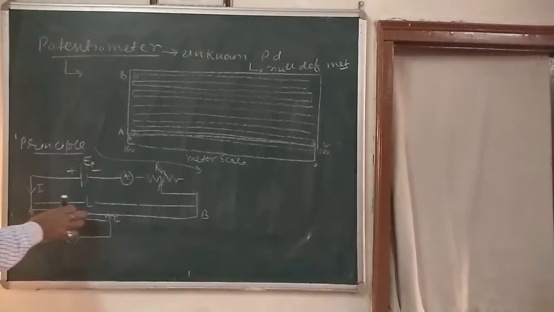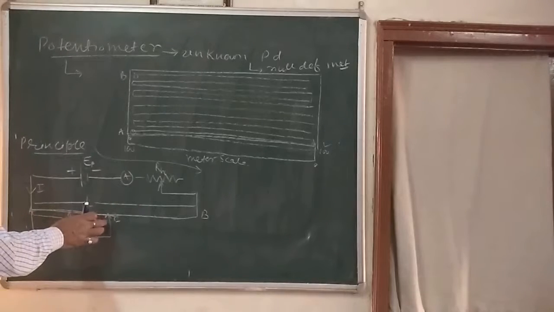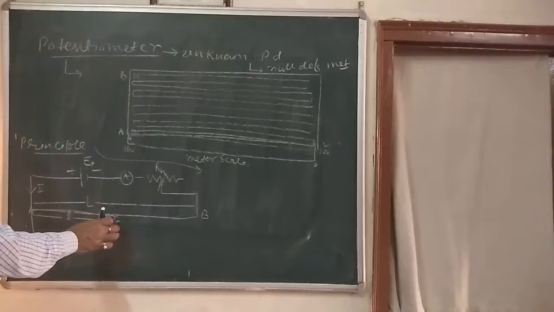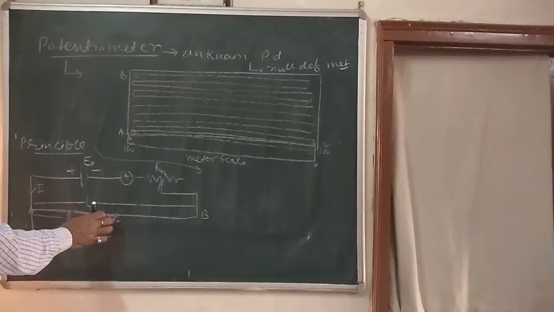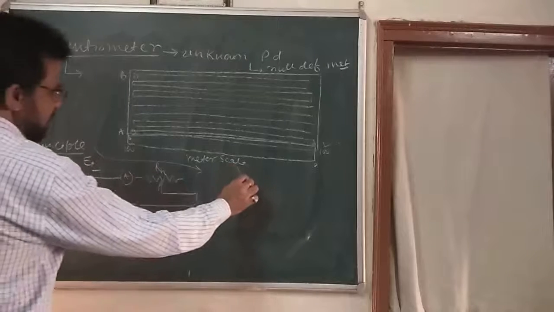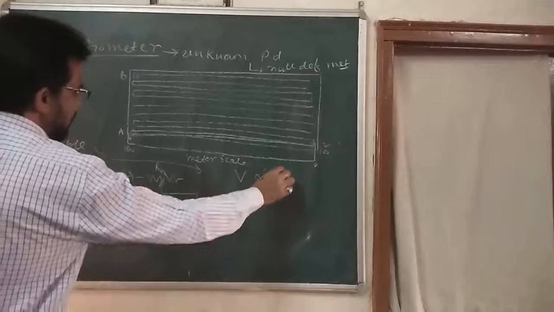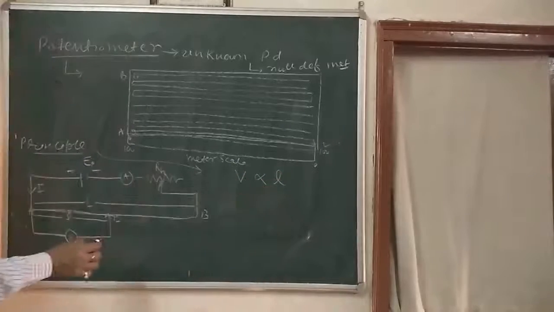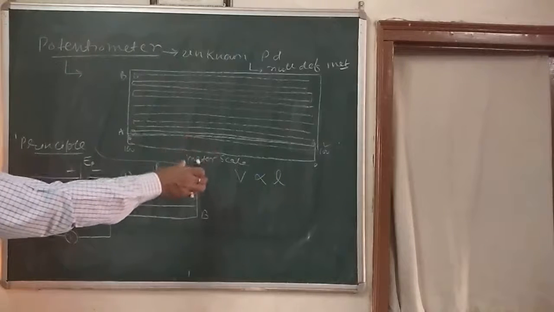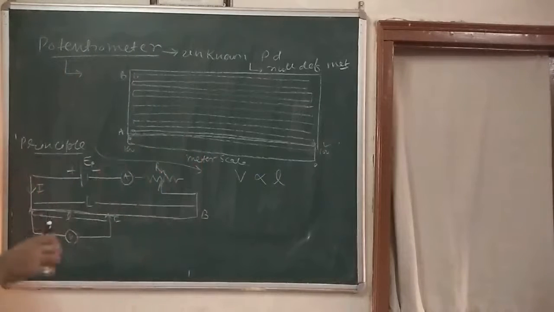The potential drop across any section of wire of uniform cross section is proportional to the length of that section. That is, suppose the potential drop in between A and C is V, it is directly proportional to l. So V is proportional to l, if a constant current flows through it.